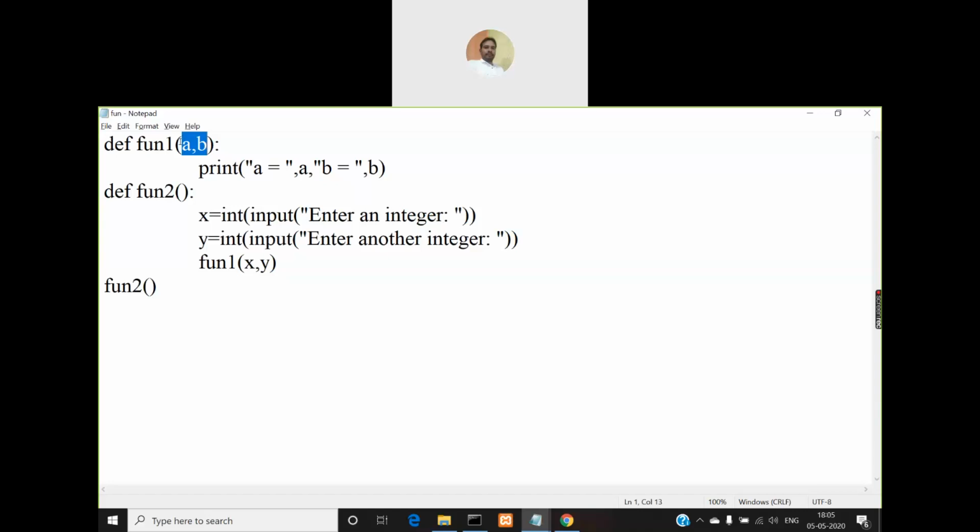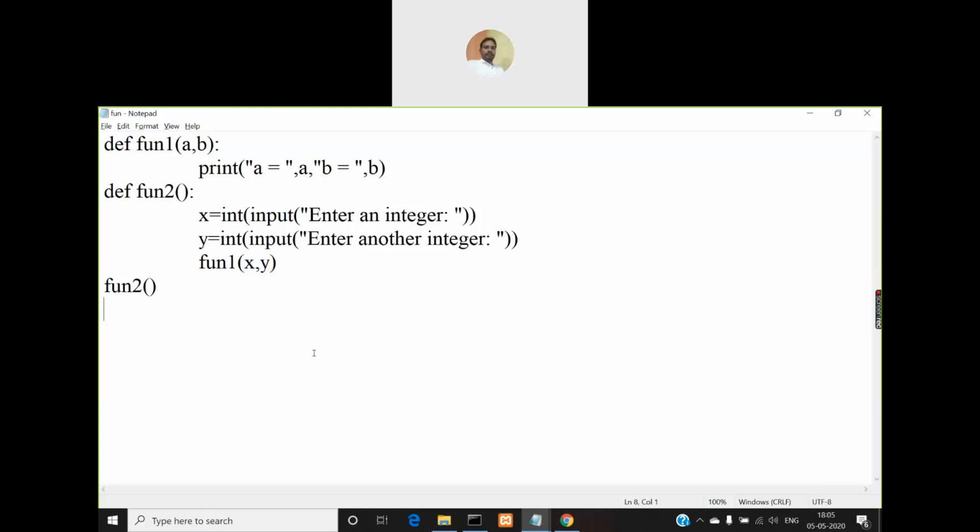They are different. x will be allocated a different memory location, and a also will be allocated a different memory. Similarly, b will be allocated a different memory and y will be allocated a different memory. So to differentiate them, we use different names for actual parameters and for formal or duplicate parameters.